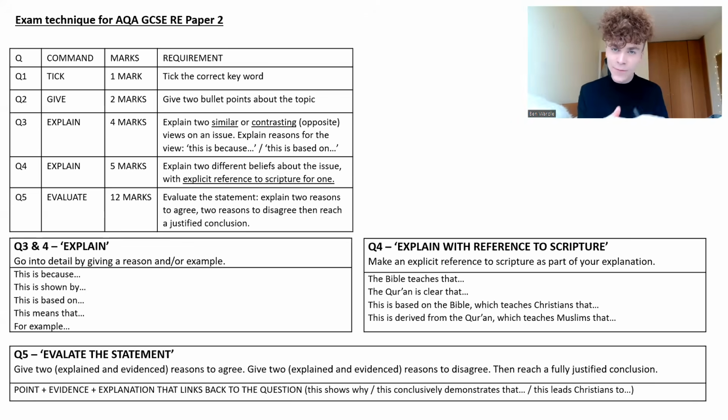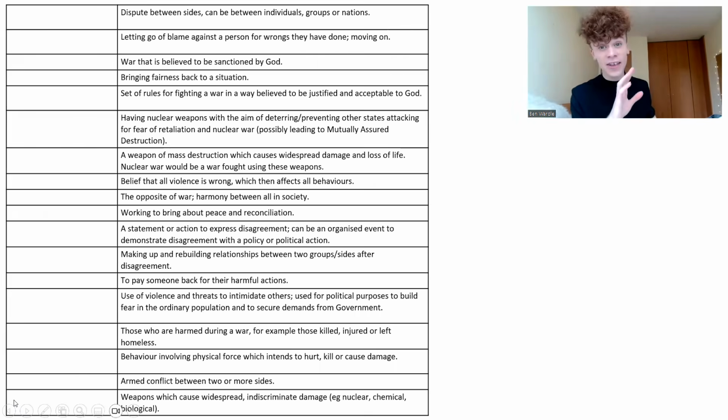And then, of course, our 12-marker, where we have got to evaluate the statement. And for this, we need to give 2 evidenced and explained reasons to agree with the statement, 2 evidenced and explained reasons to disagree with the statement, before reaching our own justified conclusion. And if you do all of those things, you are going to secure 24 out of 24 and get that grade 9. So let's start, shall we, with a look at the key terms.